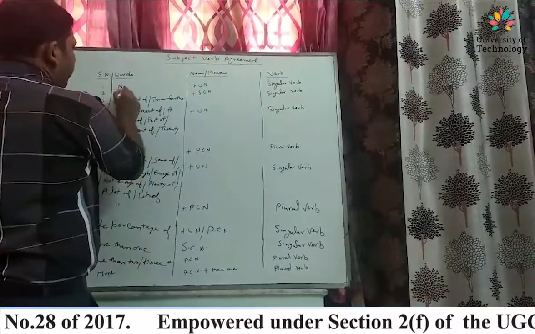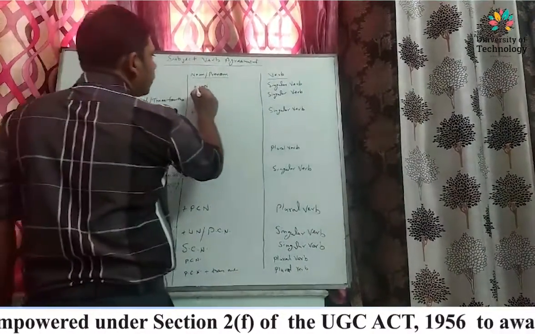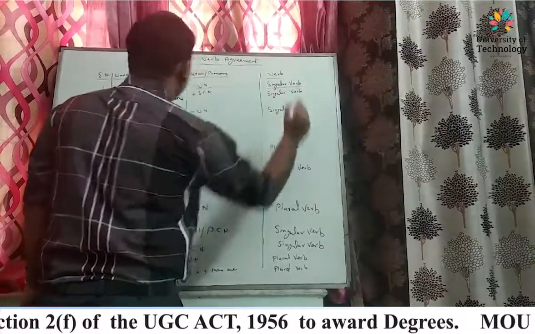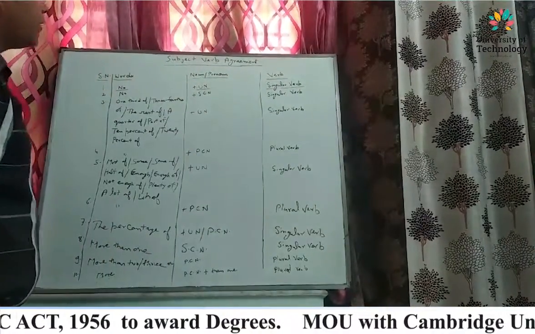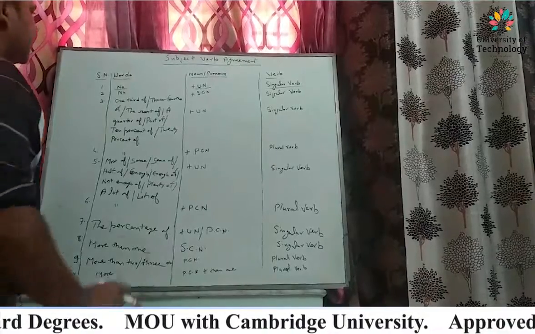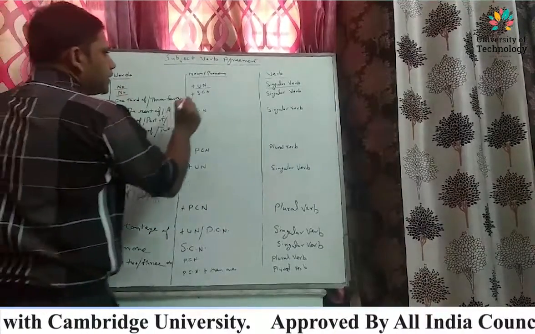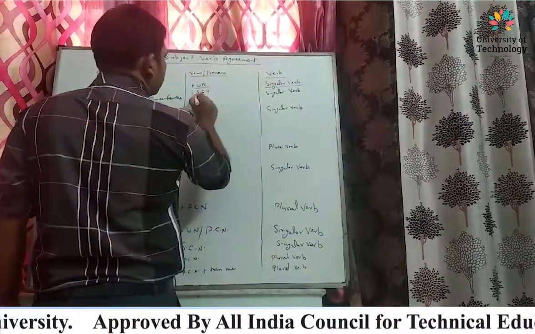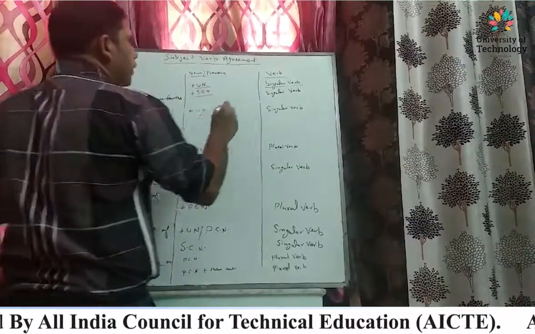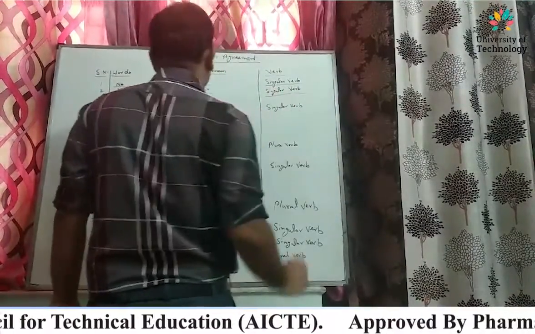First, no: uncountable noun, singular verb. Second, no: single countable noun, and singular verb.